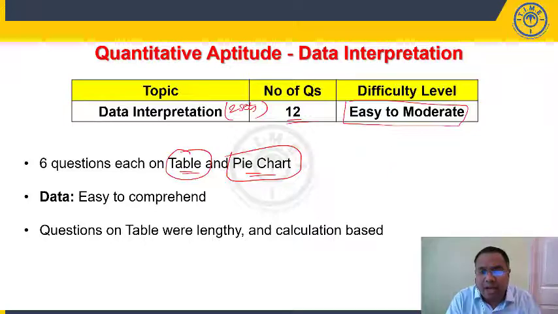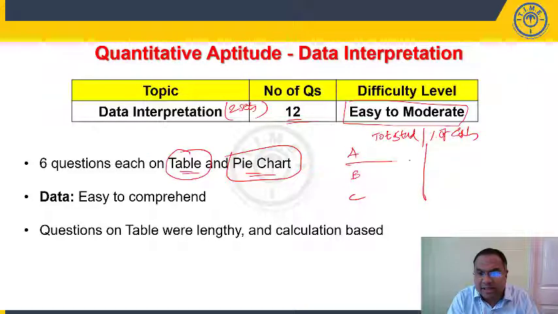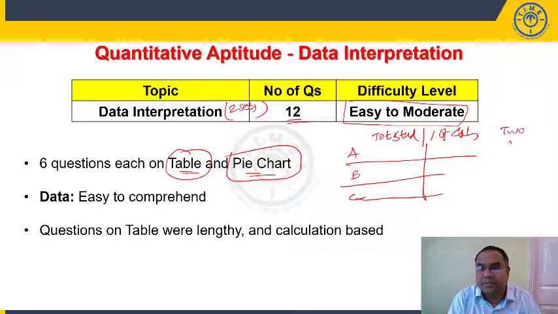Now when you look at the table, we have 2 different years given and we have the total number of students. We have 3 places A, B, C. For each place we have the total number of students and the percentage of girls given. Like this, we have data given for 2 different years. So the data is easy when you look at the table, but the questions involved, like, let us say 2005 data is given.